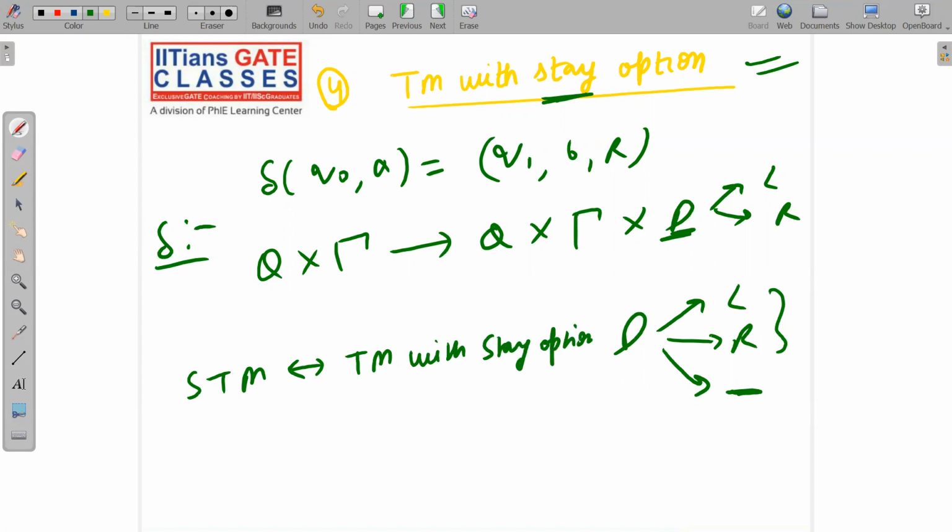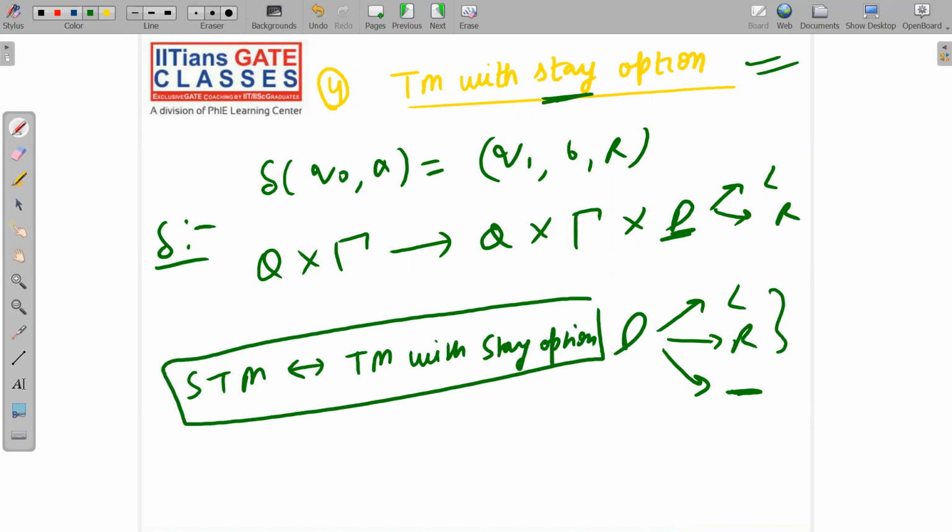Turing machine with stay option both have same power. Okay, please, very important point. You may get confused, so please note it down carefully. I'm not going into details, proof and so on. I'm just saying that both will have same power, or roughly you can say if you want to give stay option on any state, then make it as a final state or make it as a halting state. This is more than sufficient. So in one word I have given you proof that both will have same power.